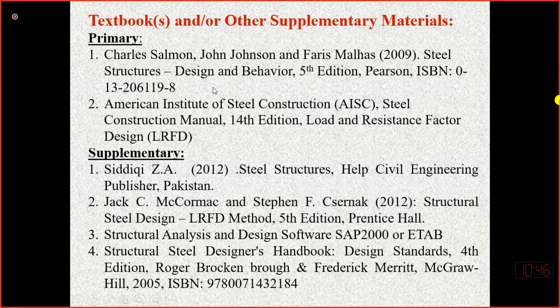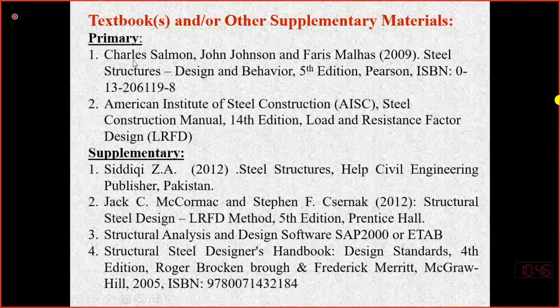You must remember at least the names of these books. I find Charles' book, Steel Structures Design and Behavior by Salmon and Johnson, a very good book. Maybe this might be available in short form; you can check on the internet. Along with that, the book by McCormac is also a very good book, and sometimes I take some material from it.